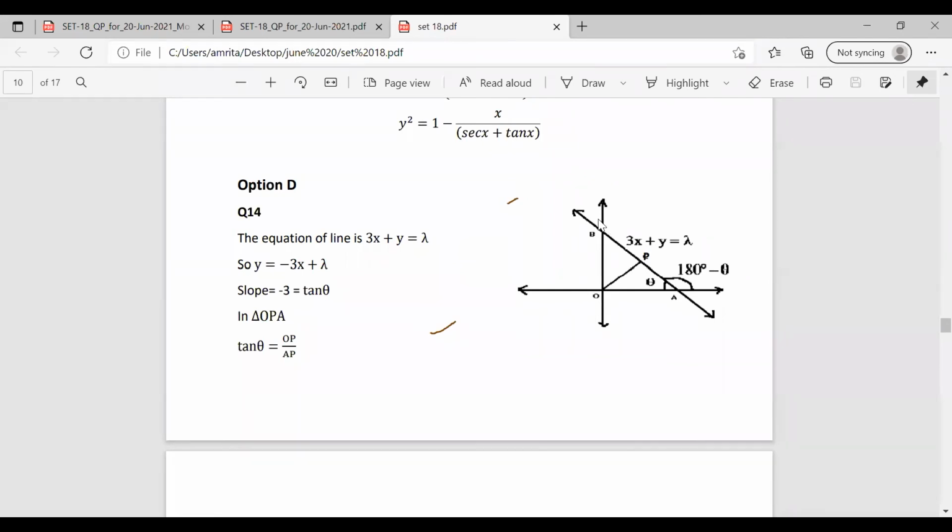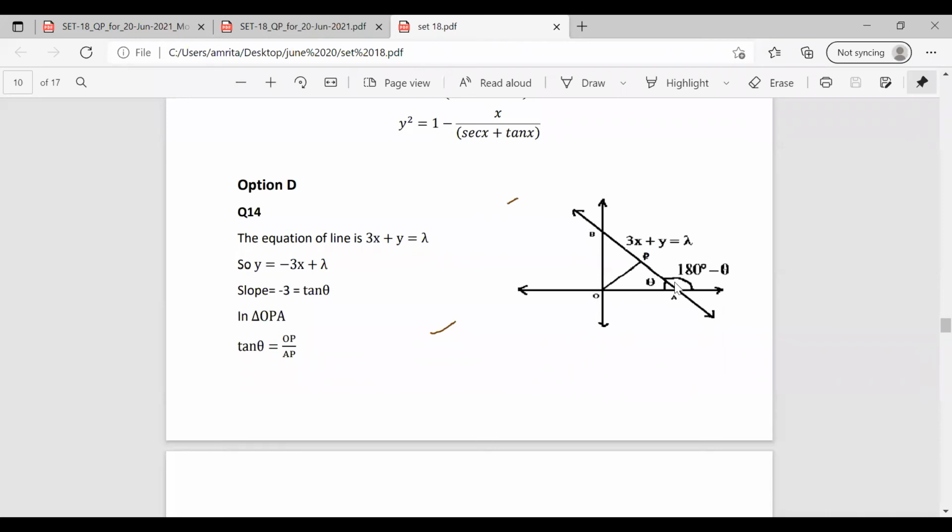Now, in order to find the ratio of BP and PA, we need to take the angles. So taking the triangle OAB, we know that the angle A is given as theta. Then the angle O is 90 degrees. Then we can find the value of angle B as 90 minus theta. So taking the triangle OAB, A is theta, O is 90 degrees, then B becomes 90 minus theta.